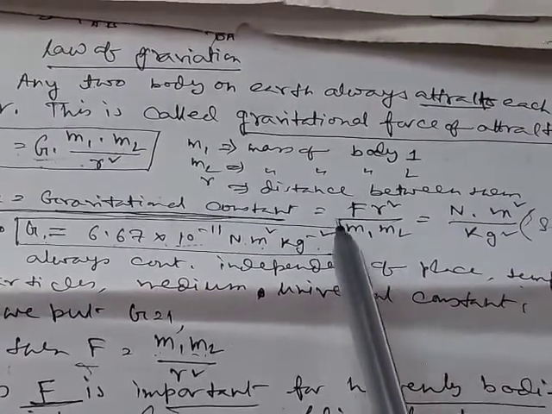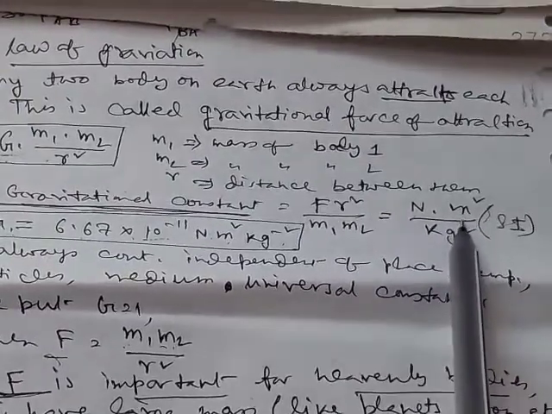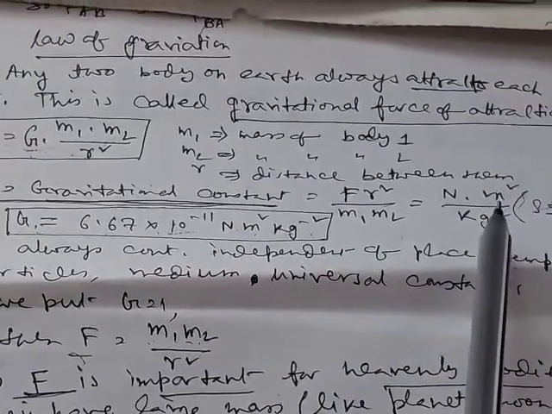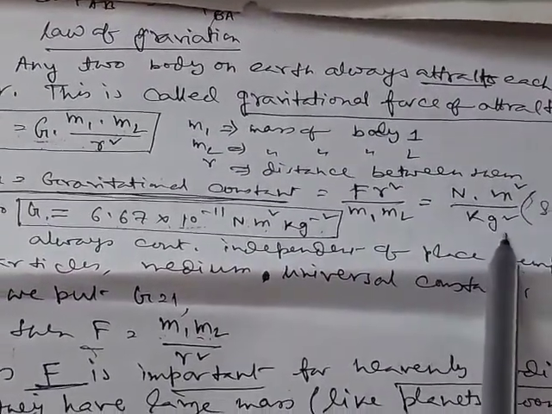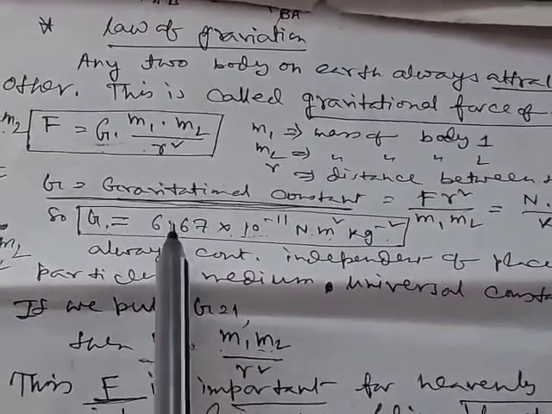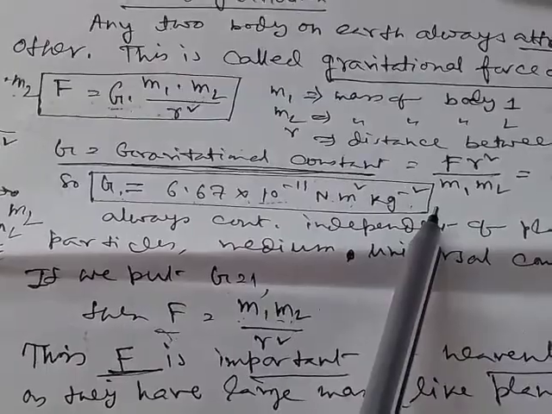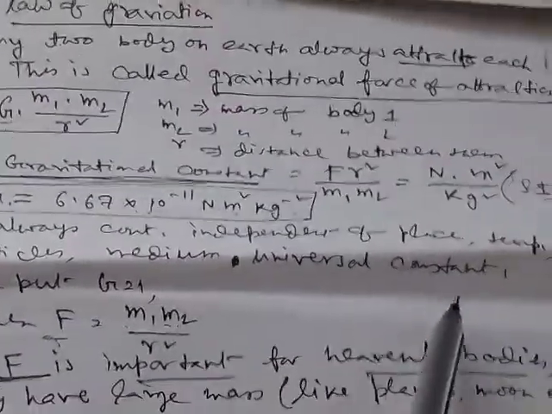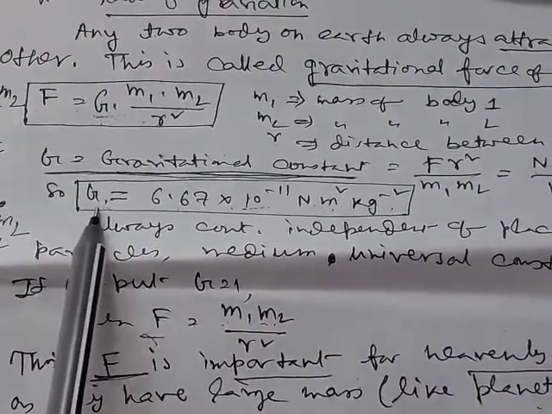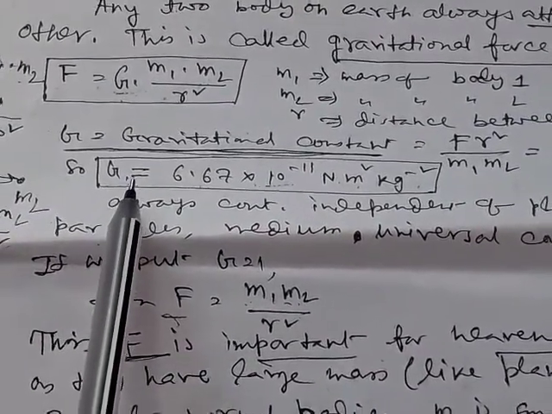Now the unit of F is Newton, and the unit of distance is meter. These are SI units, and the unit of mass is kg. So the unit of G will be Newton meter square per kg square. It has been observed that the value of G is constant. It has the value 6.67 into 10 to the power minus 11 Newton meter square per kg square. This value of G is independent of place, temperature, particles, medium, etc. So this G is called the universal constant.